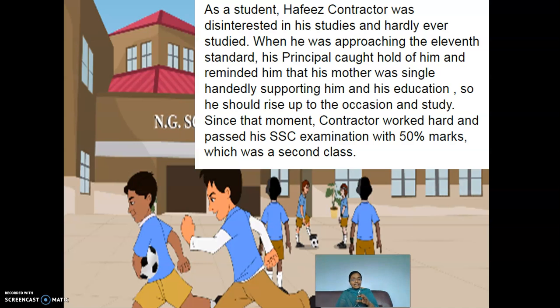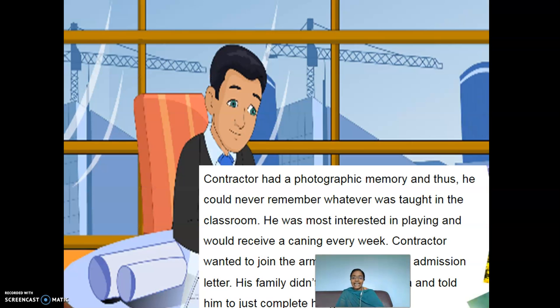So you know that Hafiz Contractor is a person less interested in academics, and the subject which frightens him is maths. But when the principal advised him and that was in his mind, he cleared his SSC examination with 50% marks, and that was a second class result.